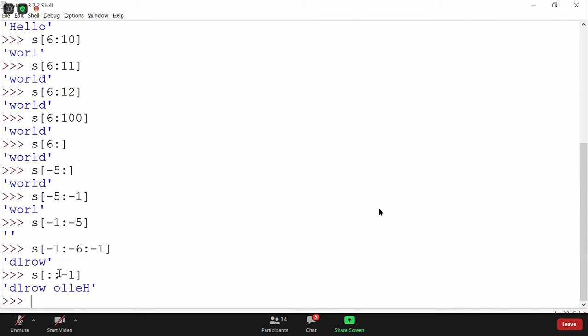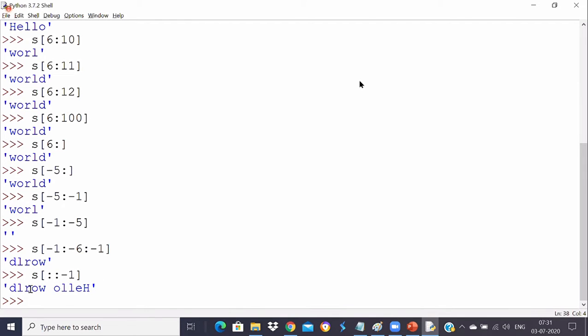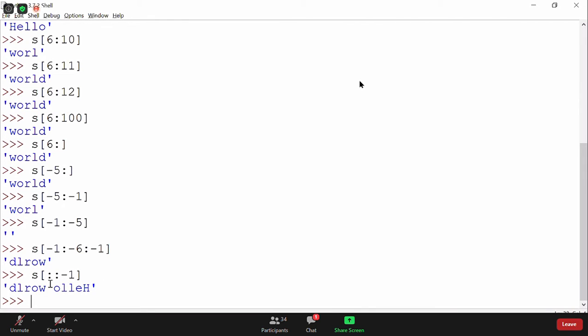If you just simply write colon colon minus 1, no start value, no stop value, simply minus 1, it says that you start, no step, just go reverse. So it will print you hello world in reverse order because there is no start value, there is no stop value, Udit or Satyam. We are just telling it to go minus 1, and it will print in reverse order. It's one of the very important interview questions. That's true, Vishwajit.